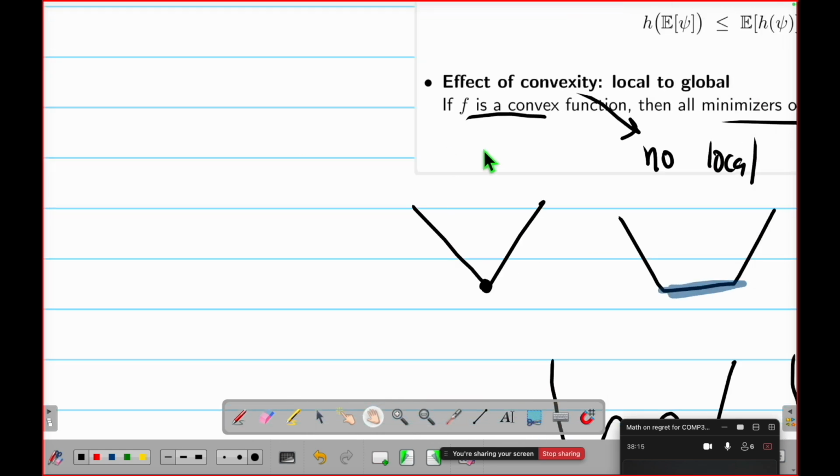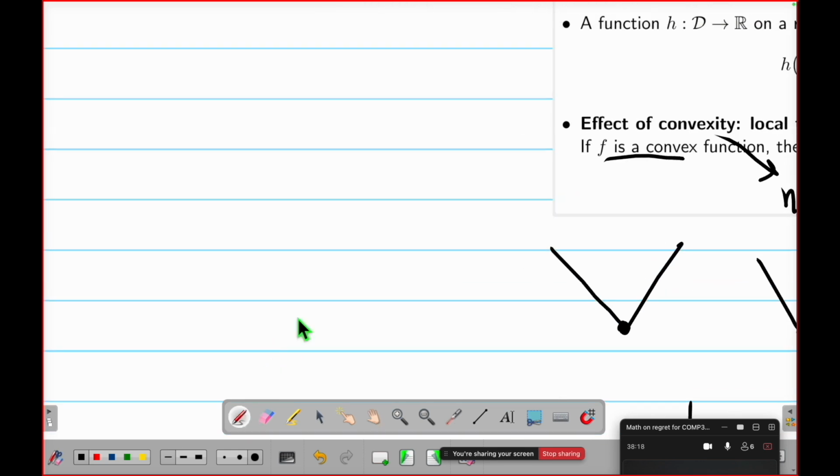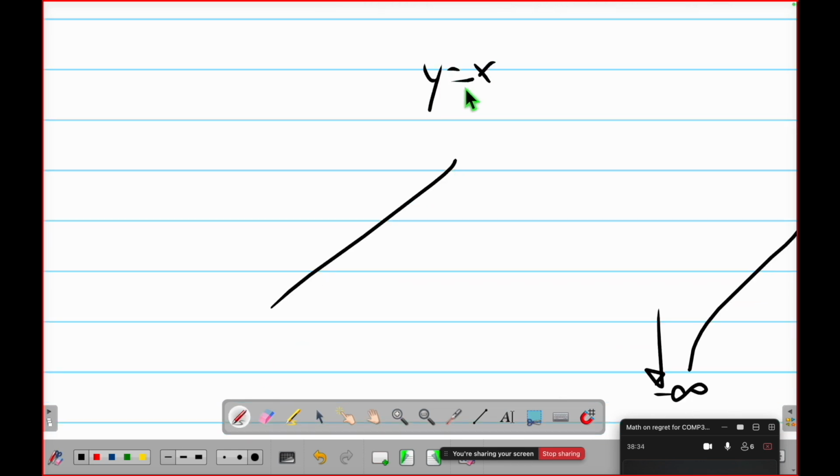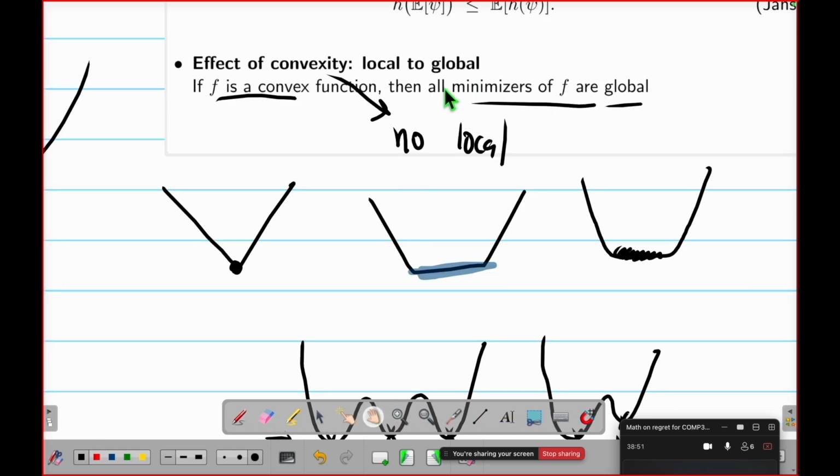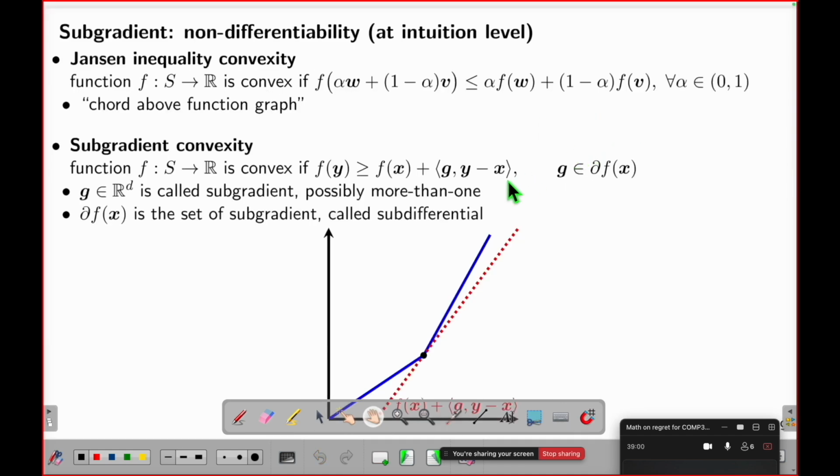By the way, there is a convex function where you don't have a solution. For example, minimizing y equals x. Where is the minimizer? Negative infinity. So this function is a convex function, but the minimizer is at infinity, which we cannot get. So therefore, no solution. This is important. Convexity only tells global. It tells nothing about how many of them there are or whether one exists. This is important, okay? Now, after all this, we go to another thing.